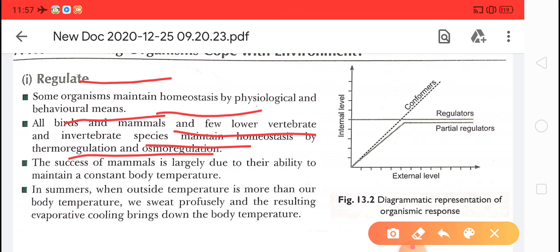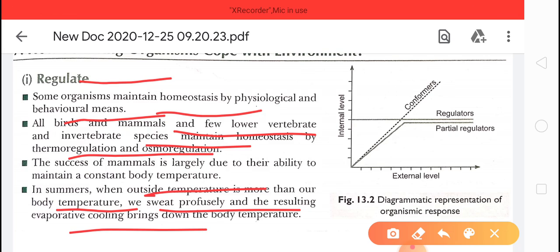Okay, children, clear? Like in summer, when the outside temperature is more than our body temperature, we sweat out, and the resulting evaporative cooling brings down the body temperature.